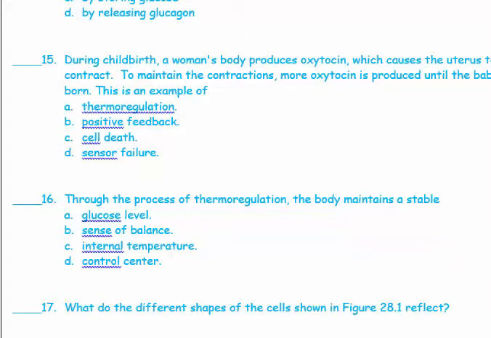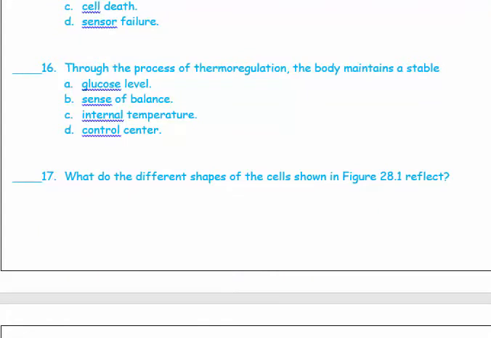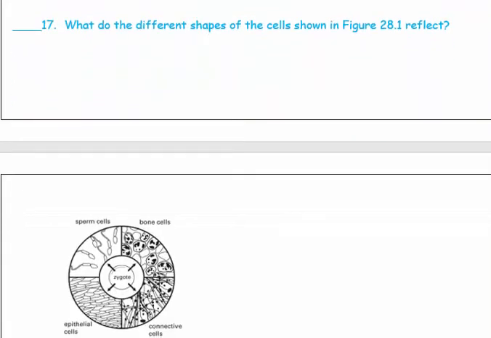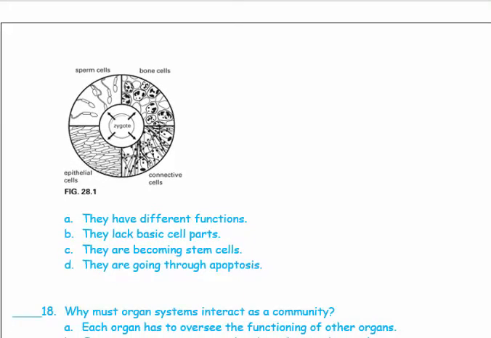16. Through the process of thermoregulation, the body maintains a stable, of course, internal temperature, C. 17. What do the different shapes of cells shown in figure 28.1 reflect? Again, we're going to look at this. It starts with the zygote, which contains the stem cells, and then each one of the cells is going to take a specific function. So for this one, they have different functions. The zygote is giving cells. Each one is developing a certain shape in order to perform a certain function.